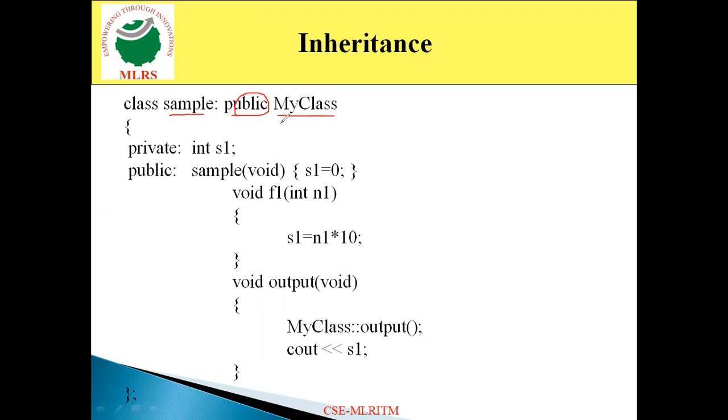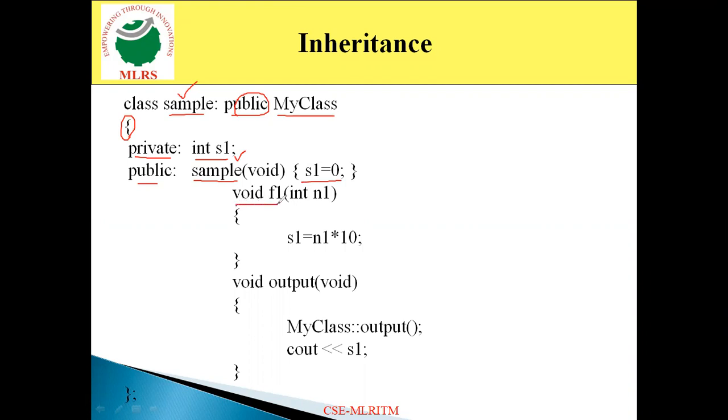So class sample colon public my class. Then the open brace indicates the beginning of the class. Then this is the beginning of sample class. In the private section, I am declaring the variable or data member, that is int s1. In the public section, I am defining the constructor because both class name and function name are the same, so it is a constructor. And then here in this constructor, I am assigning a value 0 to s1.